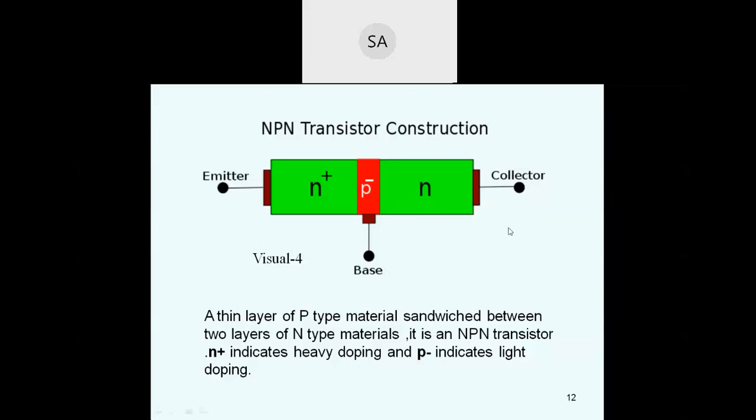The collector region is made physically larger than the emitter and base because it has to dissipate much power. So in terms of area, the collector area is the largest, next the emitter, and last the base. In the doping process, the emitter is heavily doped, the collector is moderately doped, and the base is lightly doped.